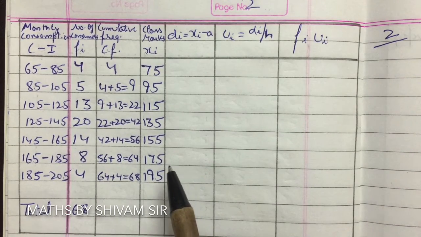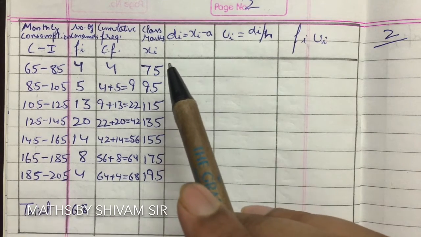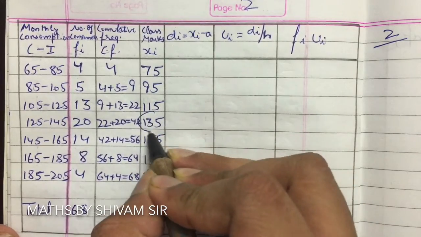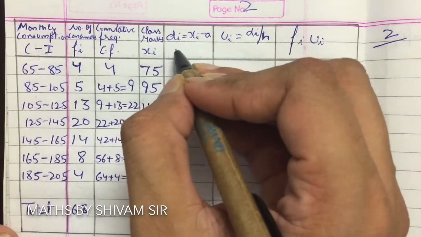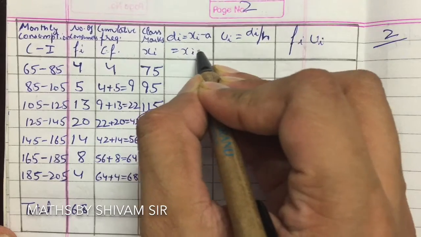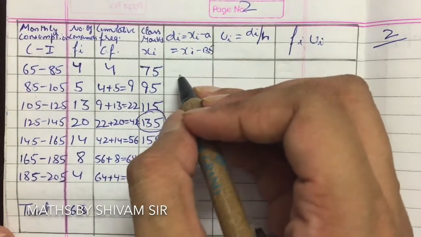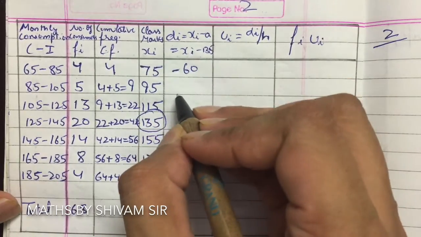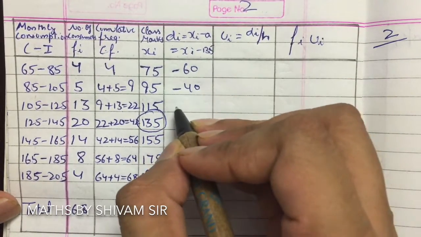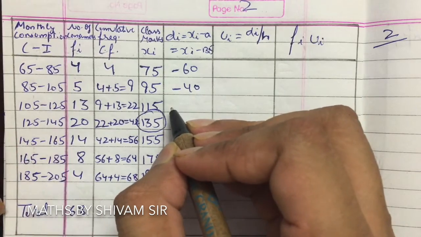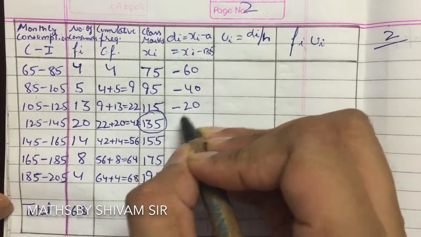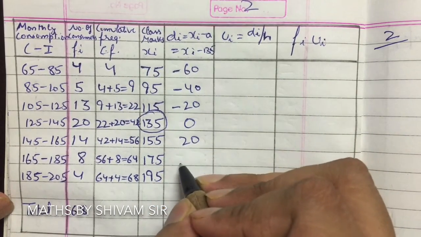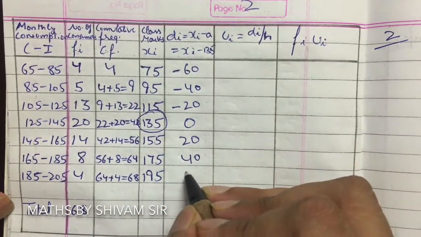Now di we have already studied. di is xi minus a. We can take a as any value. Let's take 135 as a. So di will be equal to xi minus 135. So xi is 75, minus 135 is minus 60. Then minus 40. Then 115 minus 135, minus 20. Then 0. Then 155 minus 135 is 20. Then 40. And the last one 60.